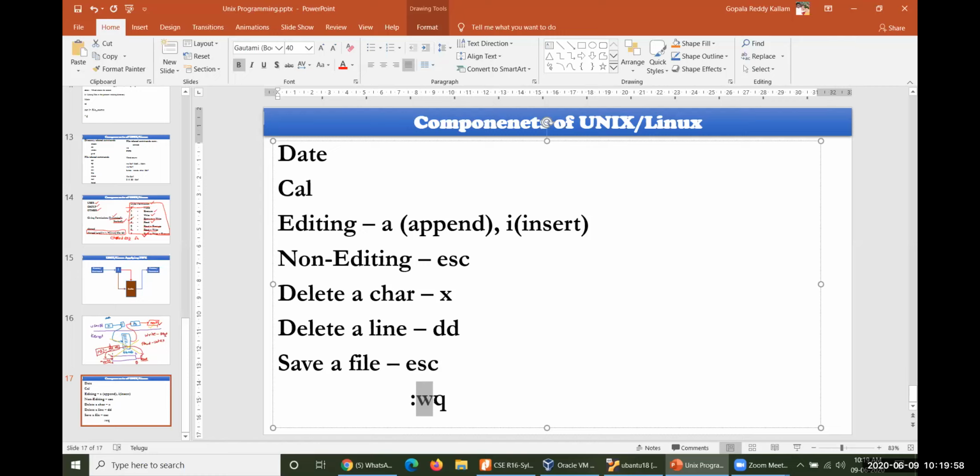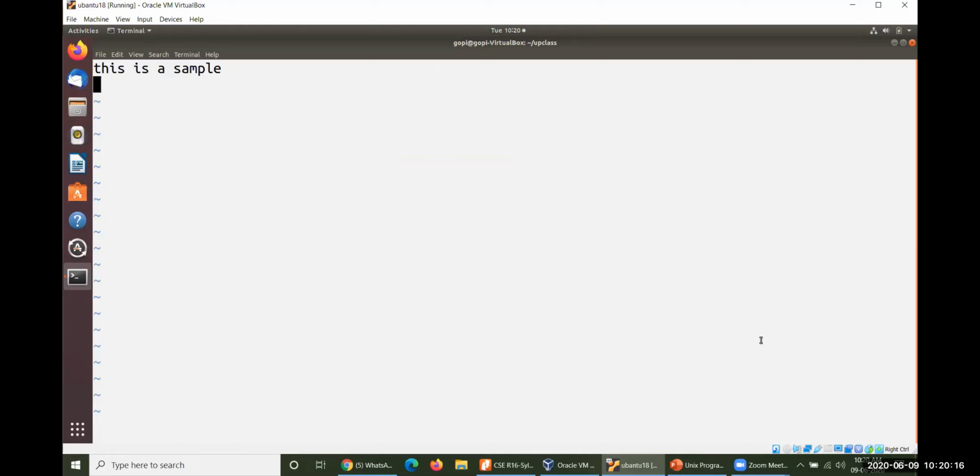And then quit with Q, in the sense of quitting. You just come out from the VI editor and place your cursor at the dollar symbol, that is the prompt of Linux or Unix. Okay, this is what you are supposed to do. Let me show you. So escape, I have given escape here.